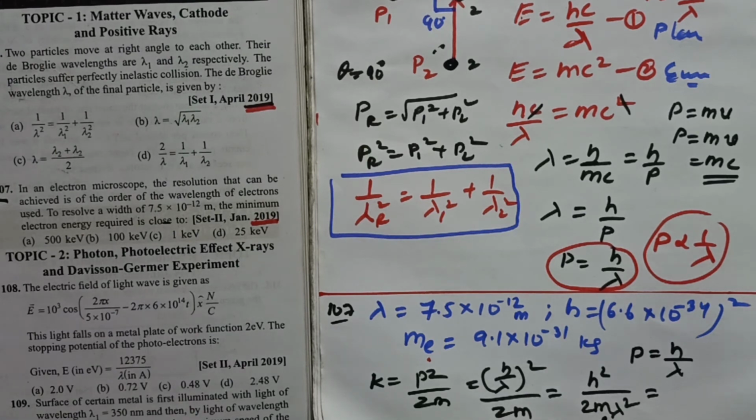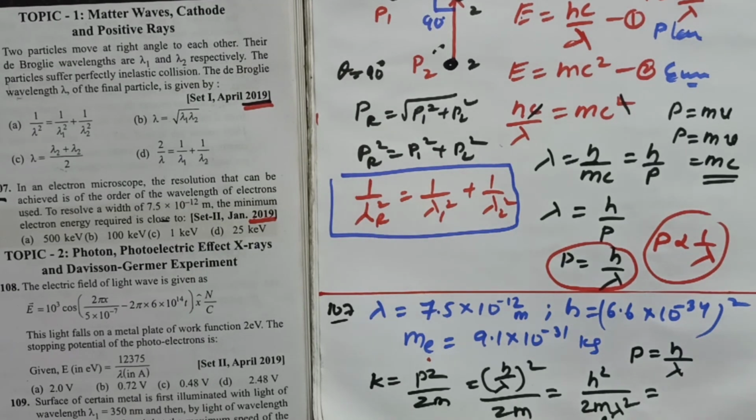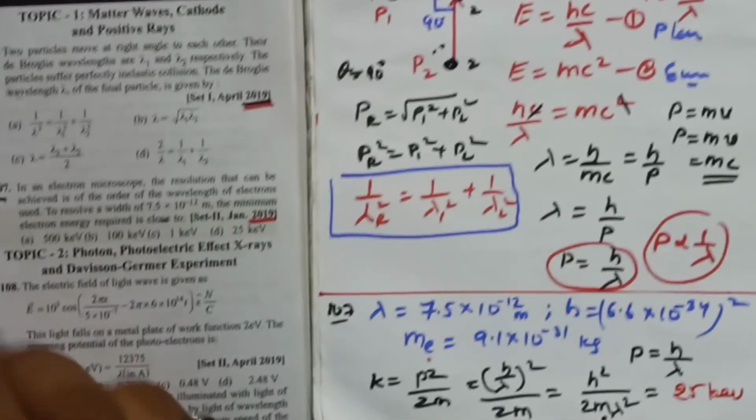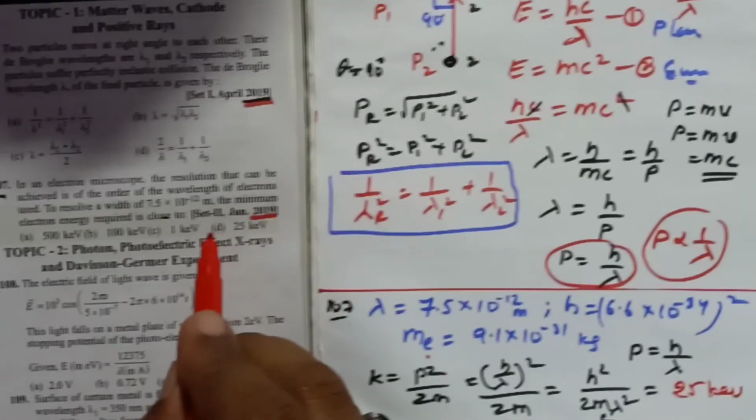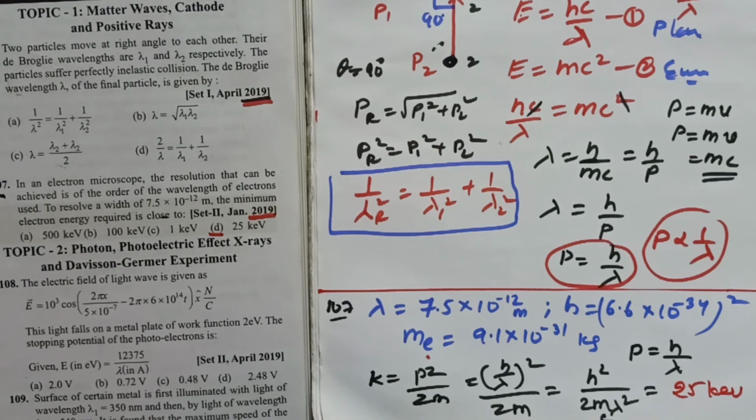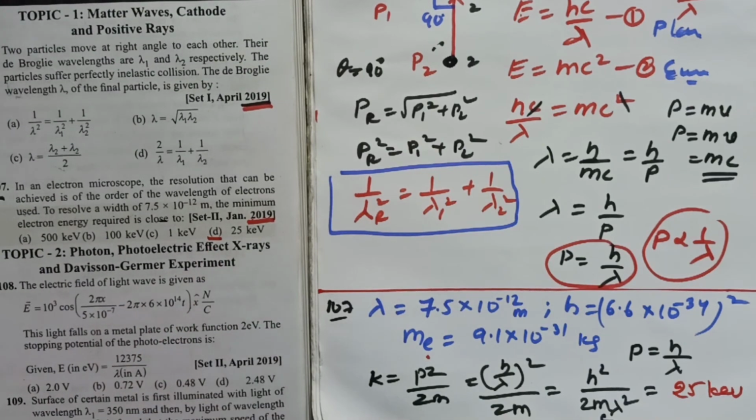Generally I use a calculator because there is very little time to solve this type of problem. So the final answer I get is 25 kilo electron volts. So the fourth option is the correct answer.